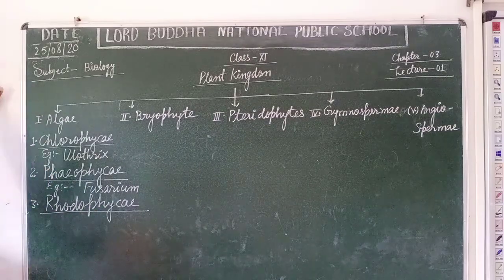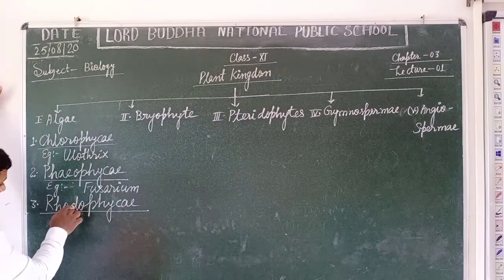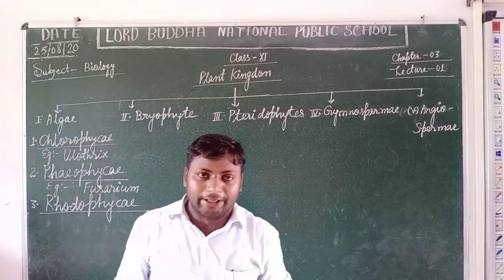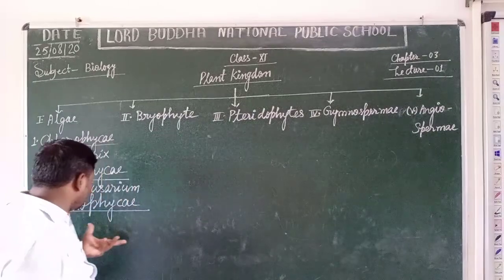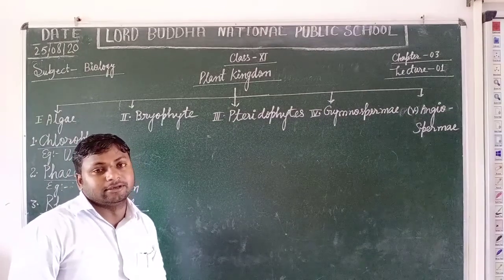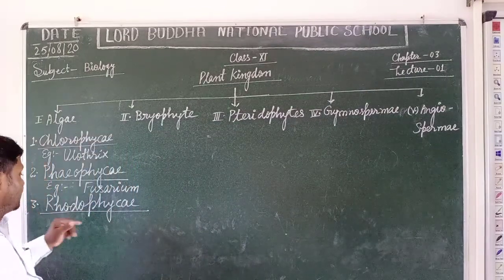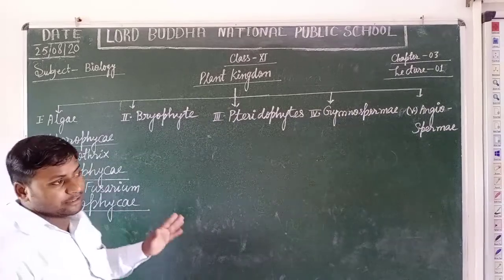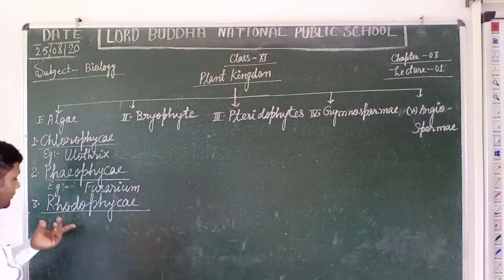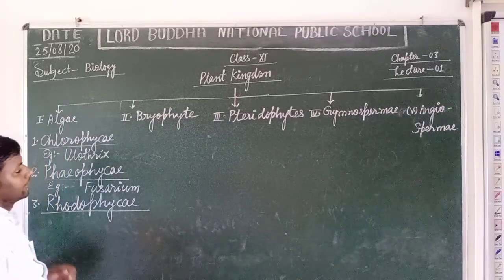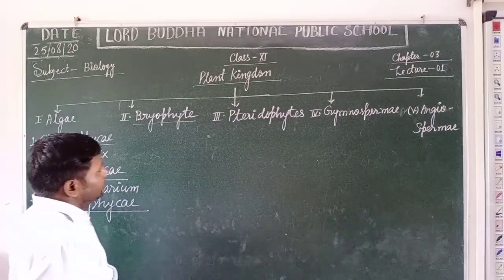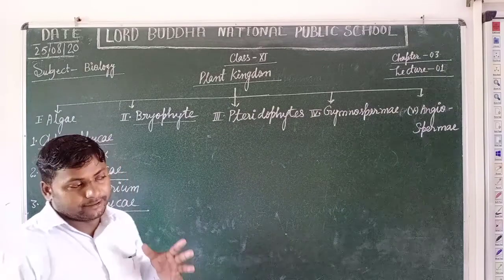Next, Rhodophyceae. The term rhodo means red color and phyceae means alga. This is the group of red algae, and the red color is due to the presence of R-phycoerythrin and R-phycocyanin pigments. The Red Sea appears red in color due to the presence of such types of algae. This is Rhodophyceae.